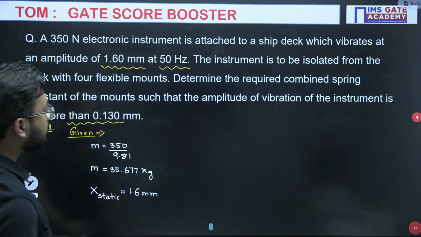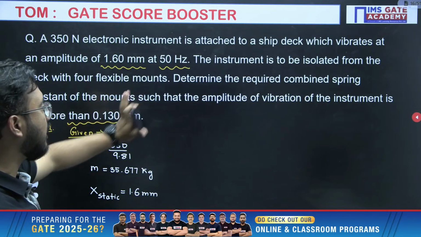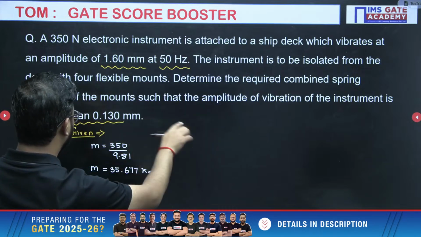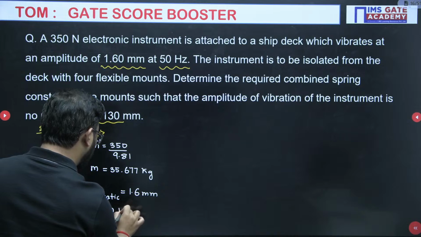And the instrument is to be isolated from the deck with 4 flexible mounts. Determine the required combined spring constant. Amplitude of the vibration of the instrument is not more than 0.13. So that is the amplitude of vibration required, it should not be more than 0.13.